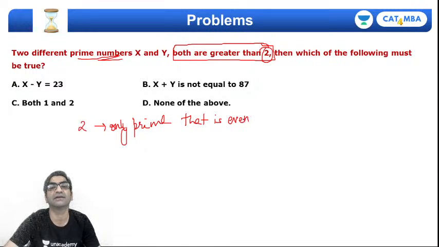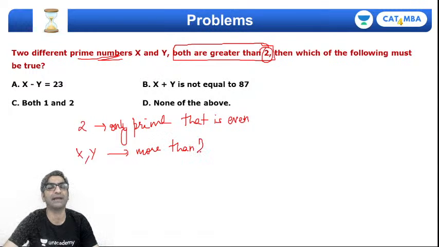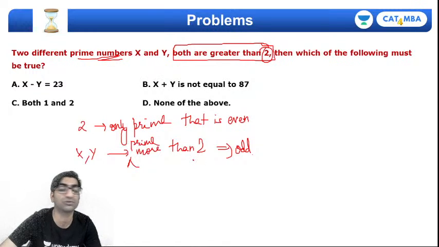even, right? Because any prime number x and y which is more than 2, right, which is a prime that is more than 2, must be odd, है ना? तो x and y are both odd. ये तो मैंने infer कर लिया. x and y are prime, but they are also odd primes. Which of the following must be true?